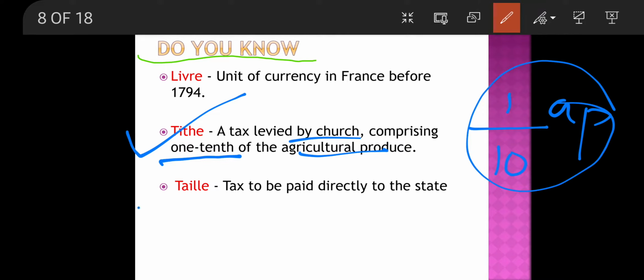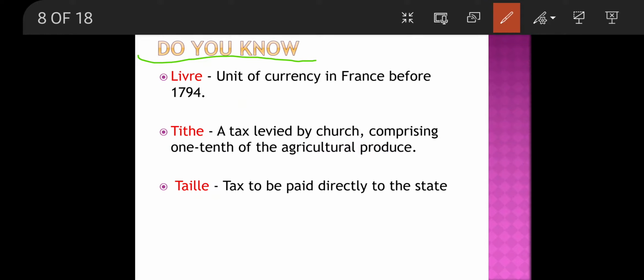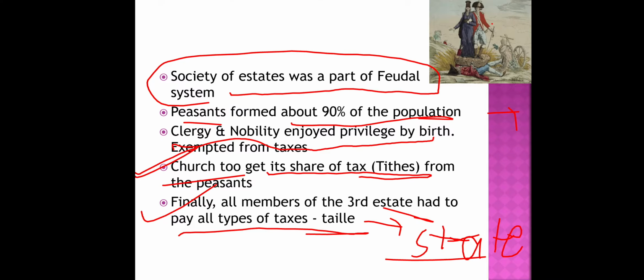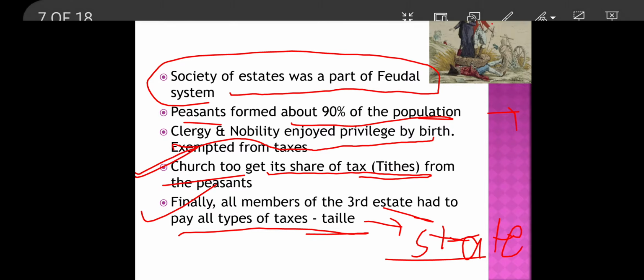Third is taille, which was paid directly to the state. State taxes, I told you in the last slide also. So this was the situation.